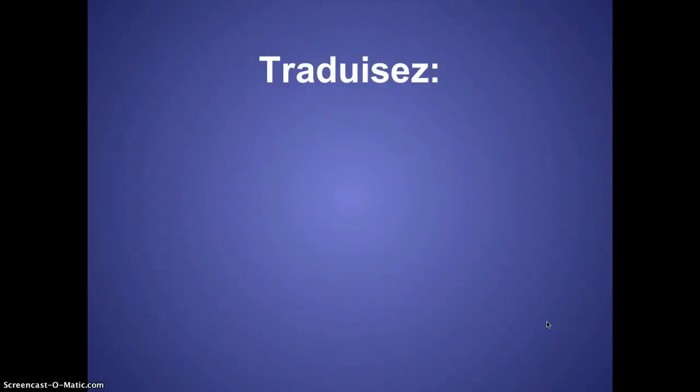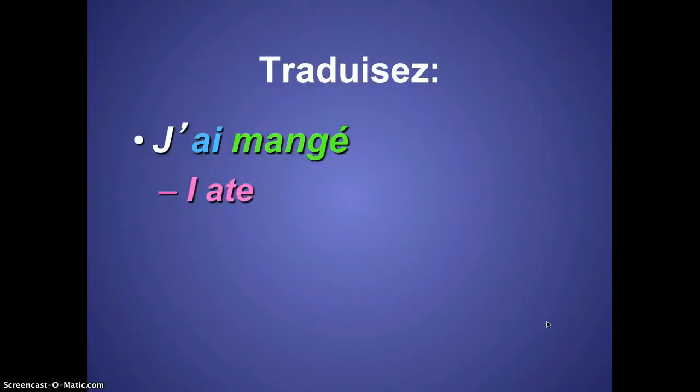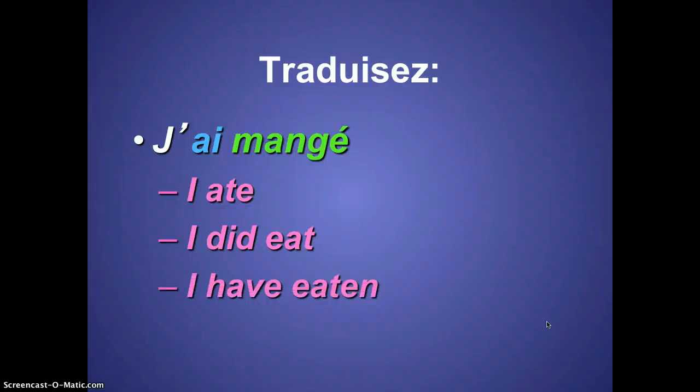Alright, now we're going to remember that when we translate something like j'ai mangé, it's actually three possibilities, same as in the present tense. I ate, I did eat, I have eaten. Okay? It's kind of cool. It's like a 3 for 1. One French way to say it, 3 different ways in English.